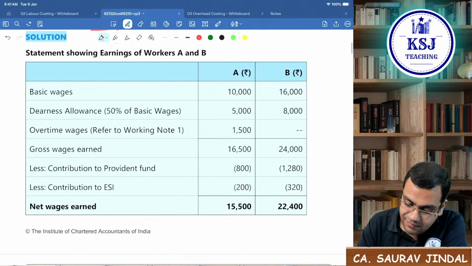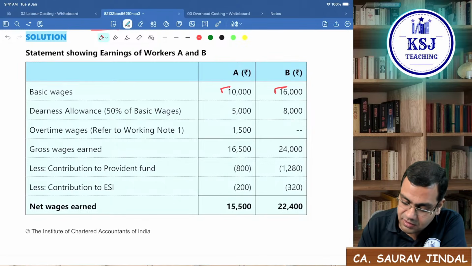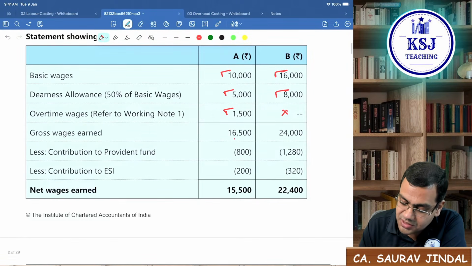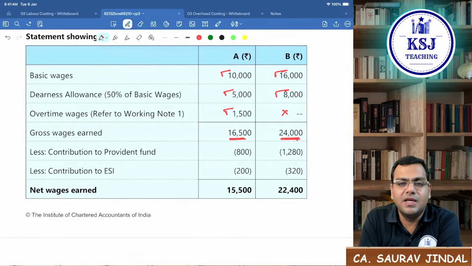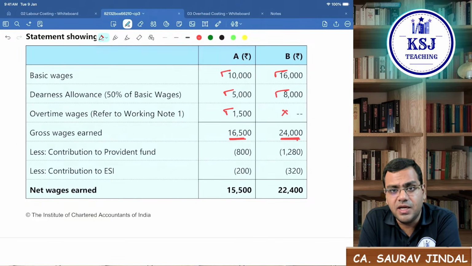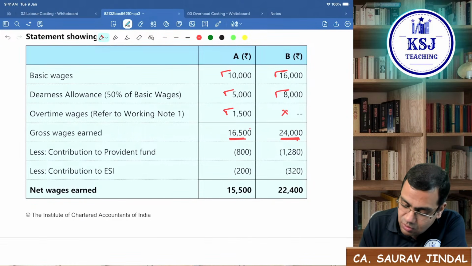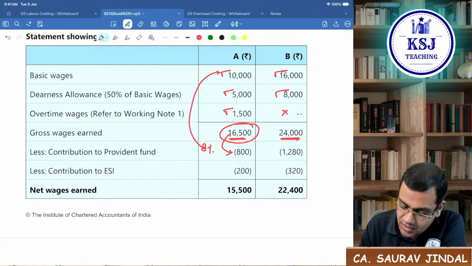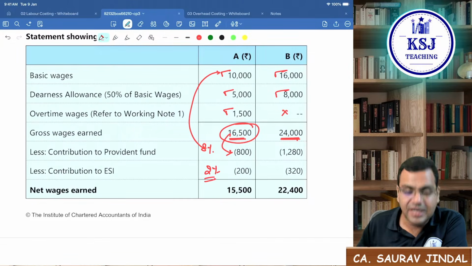For A, they will take the wages, basic wages, DA, overtime as calculated. Here there is no overtime. So this is the total wages that they were taking home, 16,500 and 24,000. Then they realized that if the employer is investing on our behalf, why not we also invest? So they decided that out of this, let's invest 8% of the basic wages, and 2% in Provident Fund and ESI.